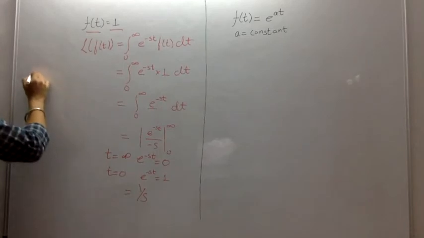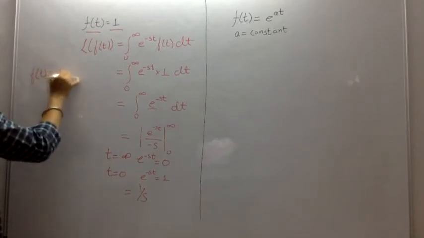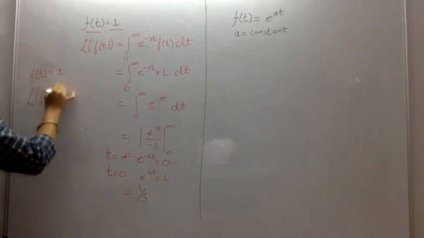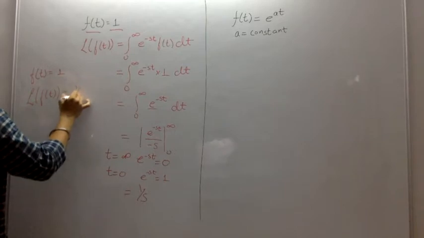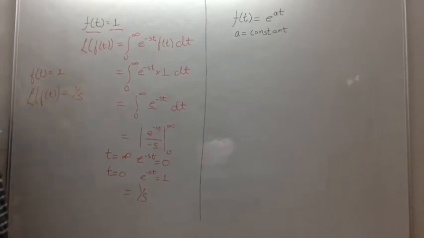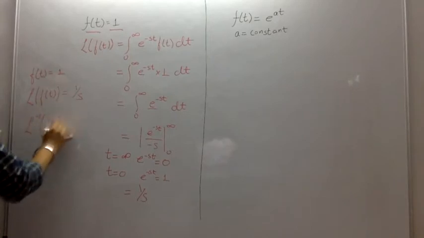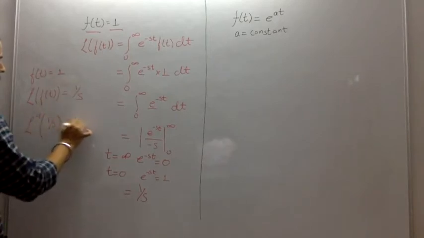So we get to know that for f of t equal to 1, Laplace of f of t will be equal to 1 over s. Similarly, you should remember that the Laplace inverse of 1 over s will be equal to 1.